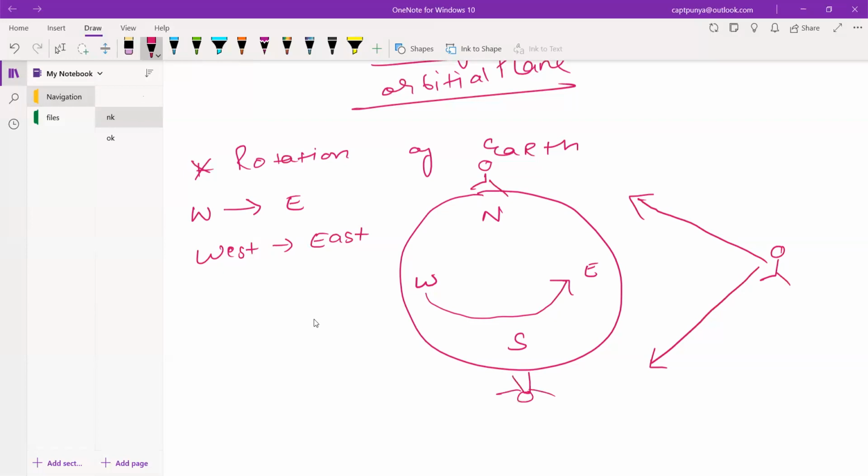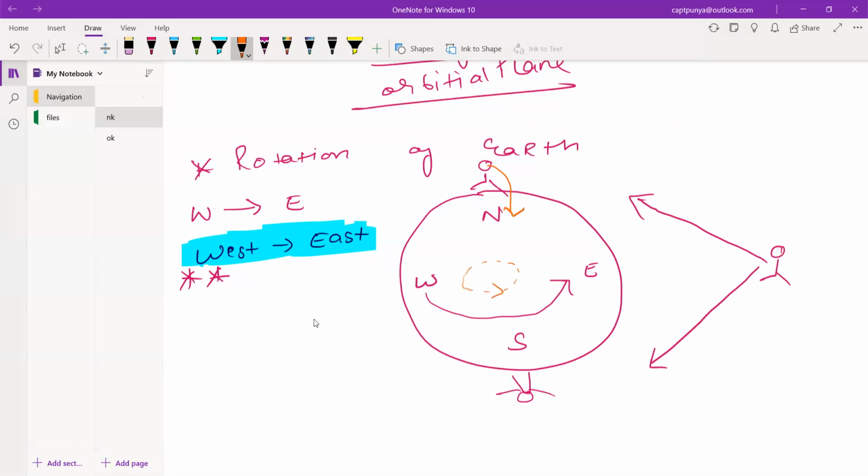So guys, first important thing is the earth is rotating from west to east. This is the important part you need to remember. West to east जो होती है earth rotate करेगी. And if you are standing over the North Pole and looking down from above the North Pole, it seems that the earth is rotating anti-clockwise. Okay, it is rotating anti-clockwise.